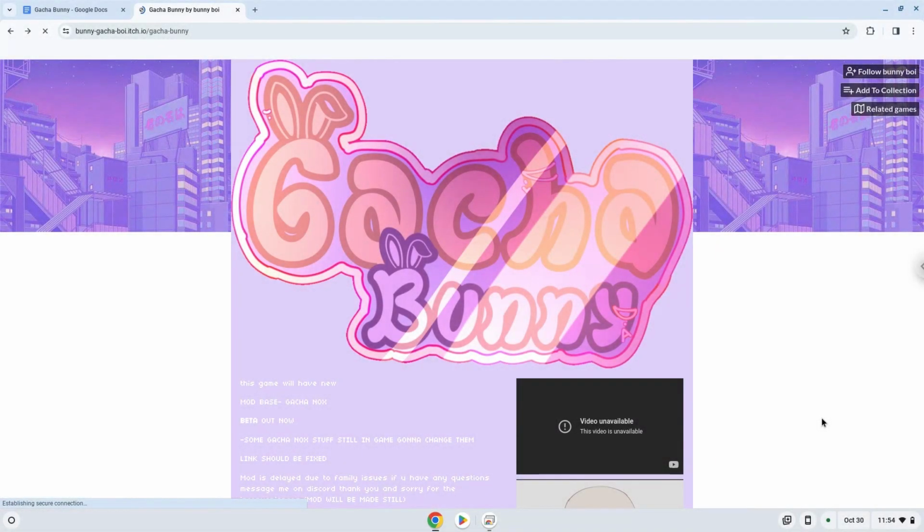Hello. Today we are looking at how to install Gacha Bunny on a Chromebook. Firstly, we will turn on Linux apps.